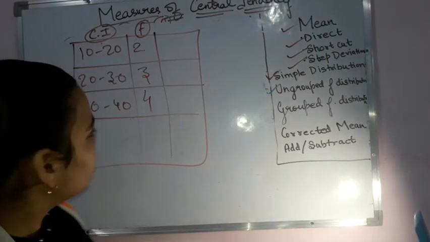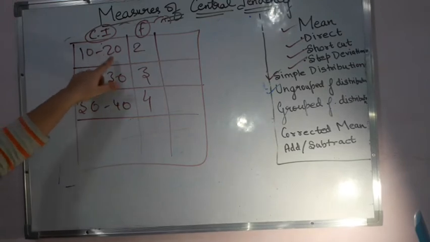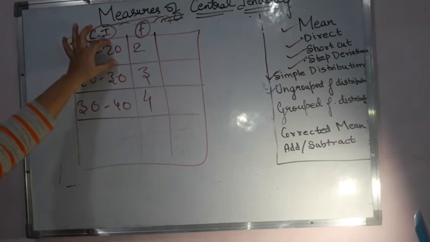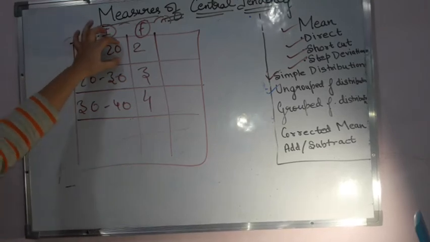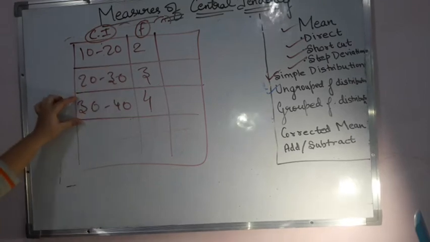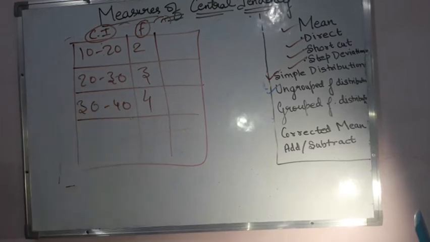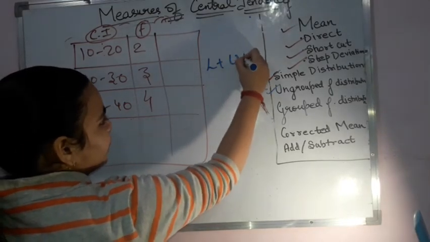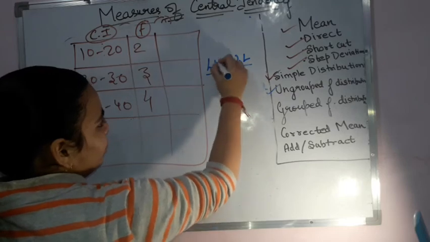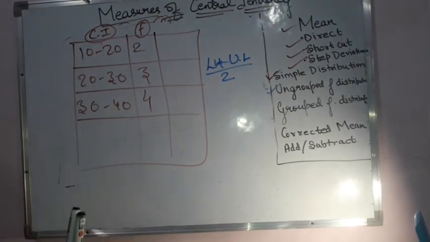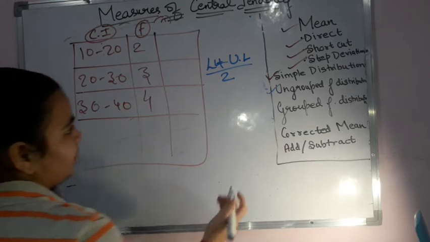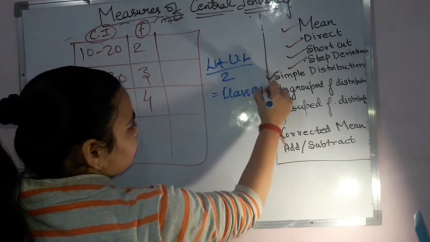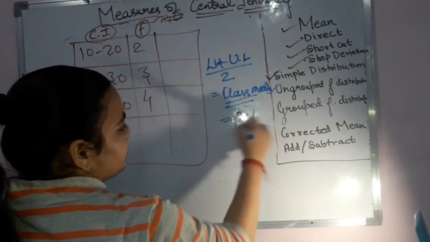How to get that mid value? So simply adding both the terms. What are these terms called? This is the lower limit and this is the upper limit of that class interval. Lower limit, upper limit, lower limit, upper limit, lower limit, upper limit. Is it clear? Now, adding my lower limit and the upper limit, dividing by 2, because 2 terms are there, that means their average we are getting simply, or the mid value of them. Then that is equal to my what? Class mark. And that is the value for x that you have.